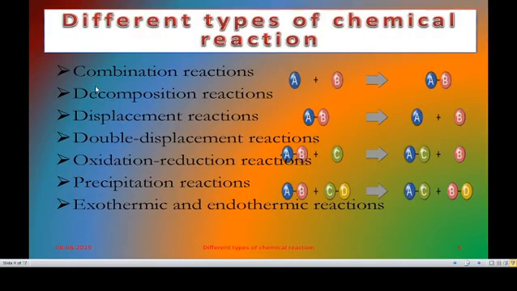Different types of chemical reactions: combination reactions, decomposition reactions, displacement reactions, double displacement reactions. There are also extra types of chemical reactions: oxidation reduction reactions, precipitation reactions, exothermic and endothermic reactions.